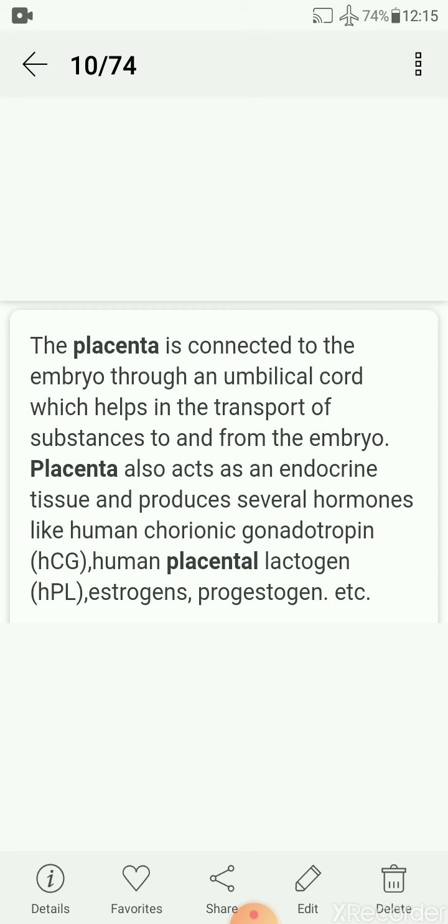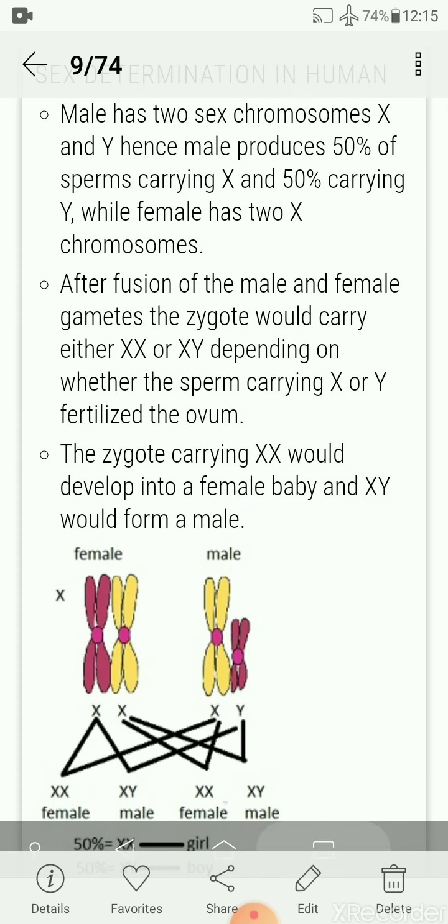Placenta also acts as an endocrine tissue and produces several hormones like human chorionic gonadotropin, that is called HCG, human placental lactogen, estrogen, and progesterone. So placenta is an endocrine tissue also, a very important structure.